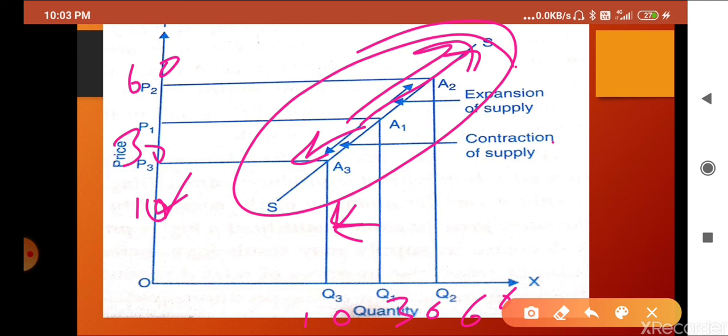So I hope you understood. Due to price while other factors remain the same, that is known as change in quantity supplied, meaning quantity changes due to its own price. That is known as change in quantity supplied. We'll discuss another topic, shift in the supply curve, in the next module.